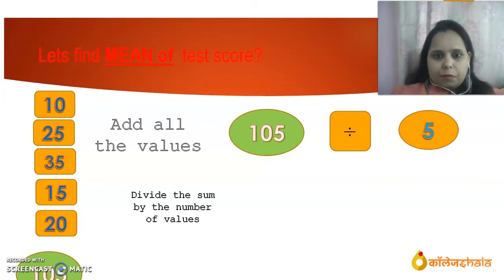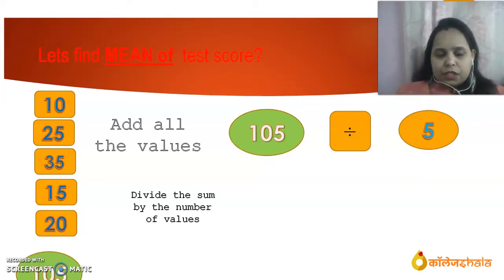Let's see some examples. When we are talking about an individual series, simply it is a series. No frequencies are there in the question. Only one single series. That is an individual series. So how to find the mean, the average of that individual series? First of all, add all the values given in the series. Then divide the sum by the number of values.